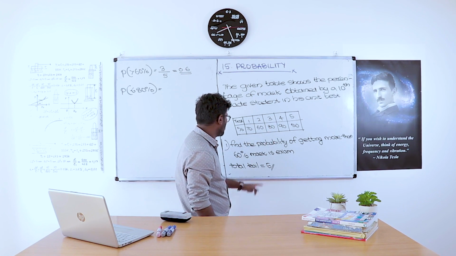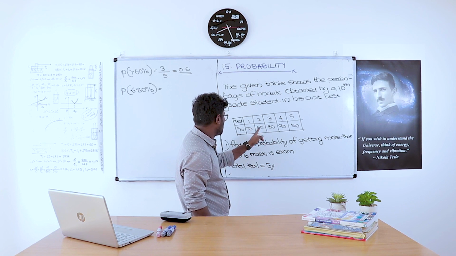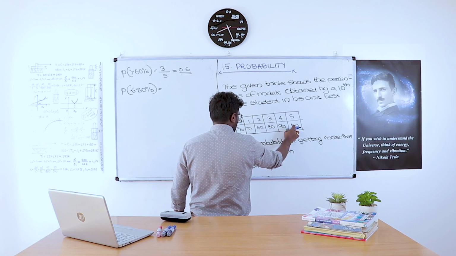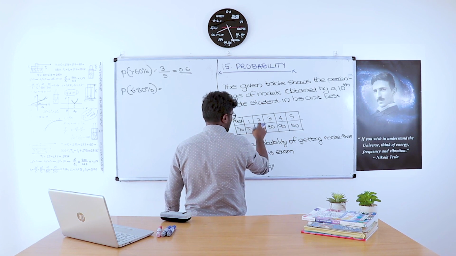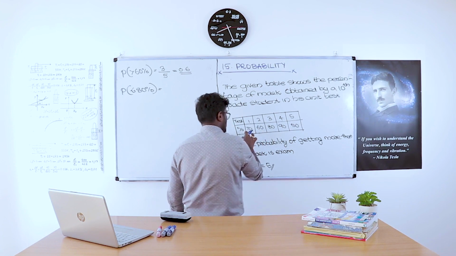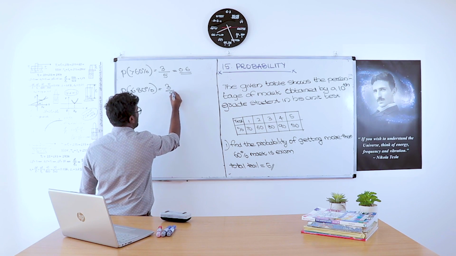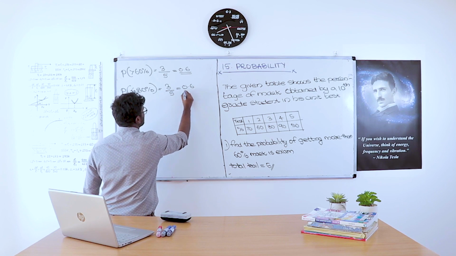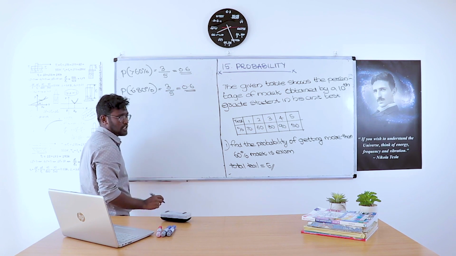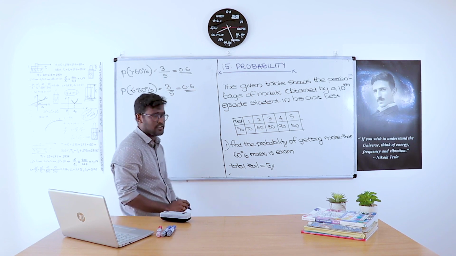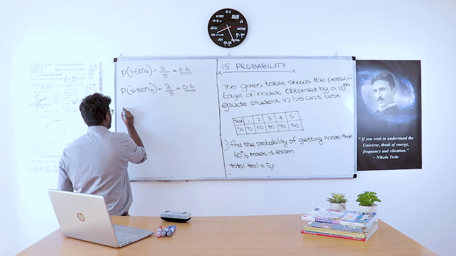So less than 80 percentage mark means one time he got 50 percentage, so this is 1. 60 percentage is less than 80 percentage, 2. 70 percentage is less than 80 percentage, that is 3. So that's also 3 by 5, that equals 0.6. So probability of getting less than 80 percentage mark is 0.6.